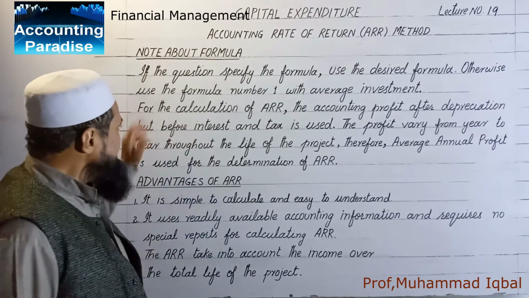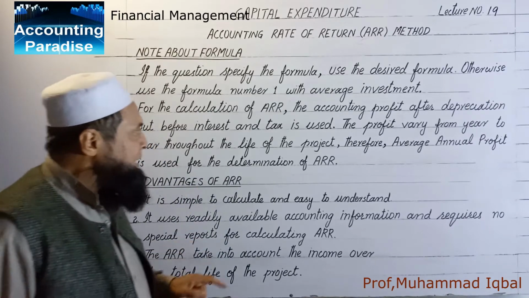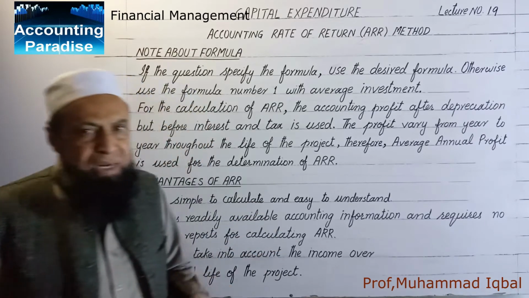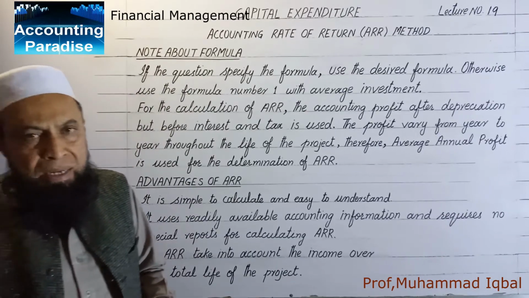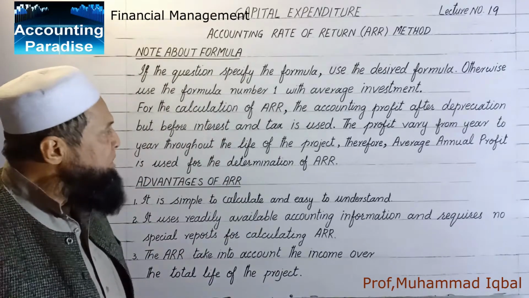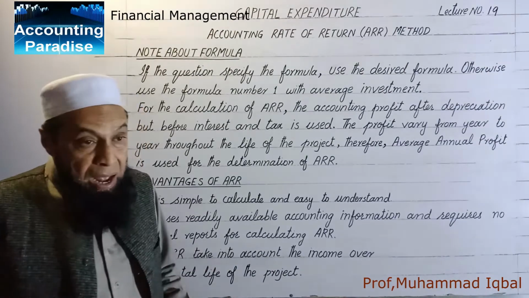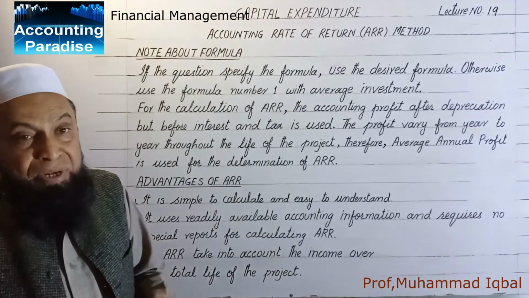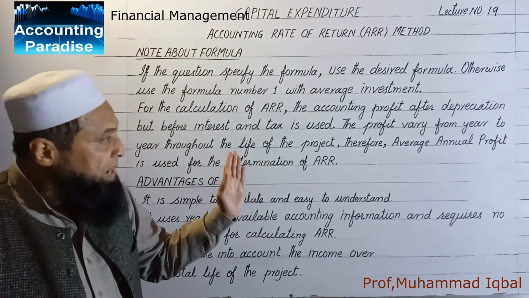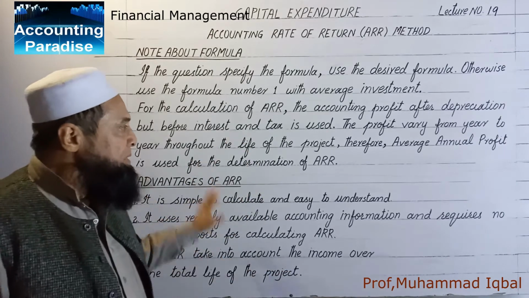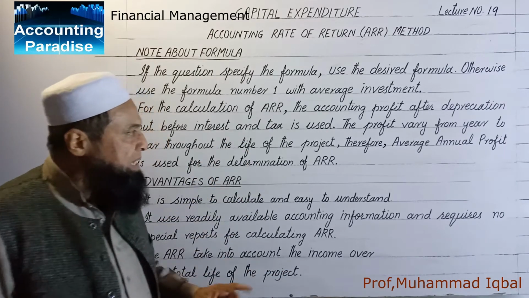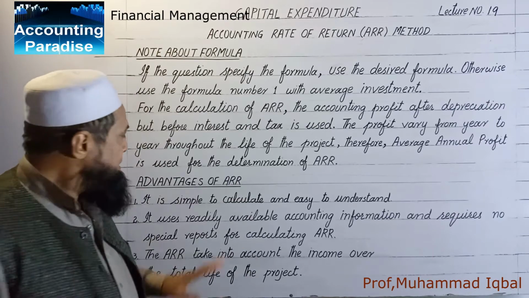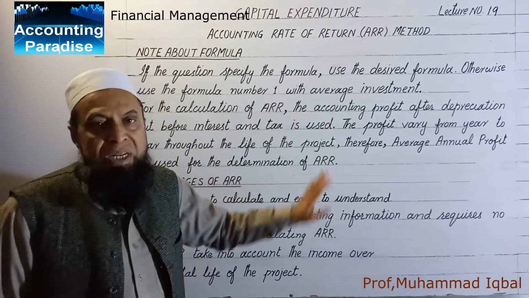Number 2, for the calculation of ARR, the accounting profit after depreciation but before tax and interest is used. And you know that profit always varies. The profit varies from year to year throughout the life of the project. Therefore, average annual profit is used for the determination of ARR.